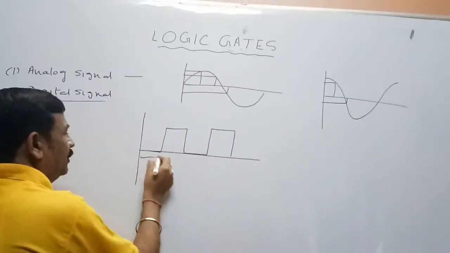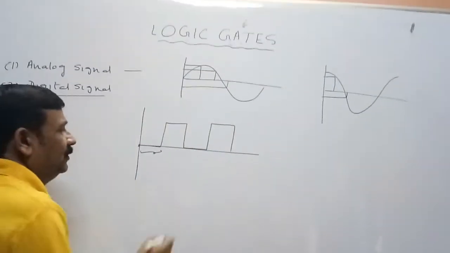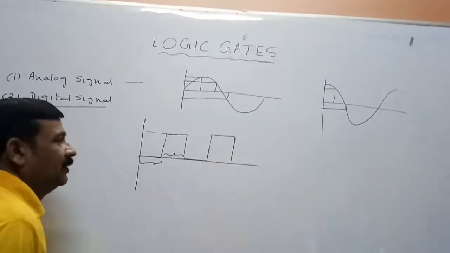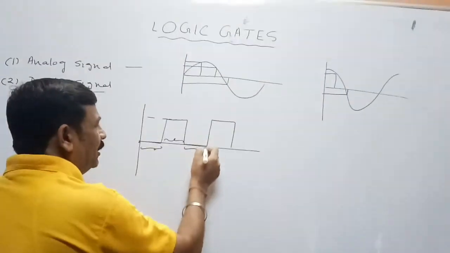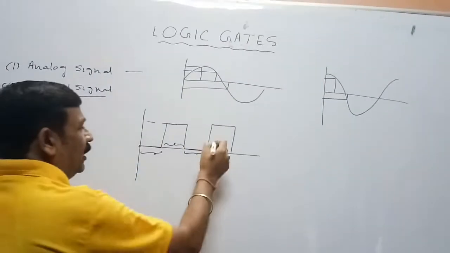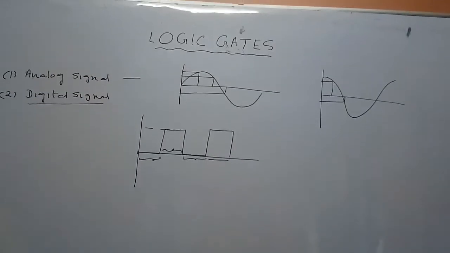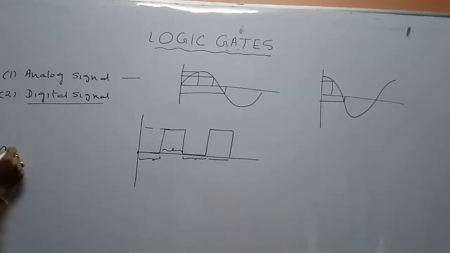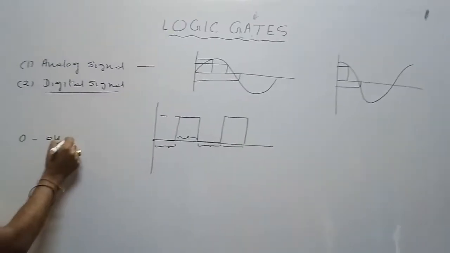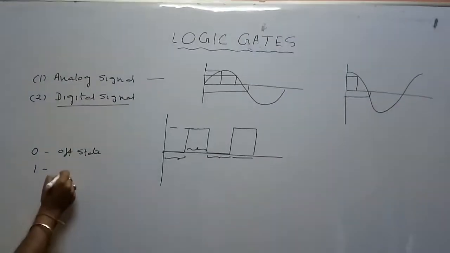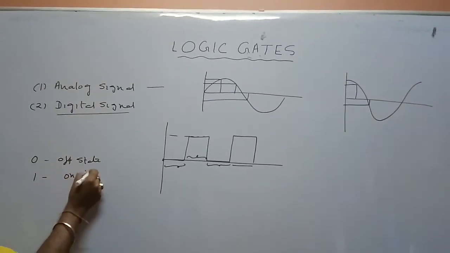Up to this time, the signal has the minimum value, and from this time to this time, the signal has the maximum value. Again, between these two time intervals, the signal has the minimum value, and between these two, the maximum value. The minimum value is represented by 0, known as the off state,